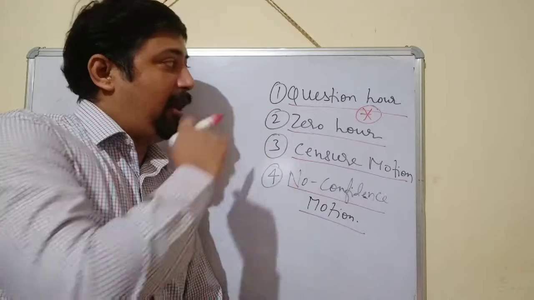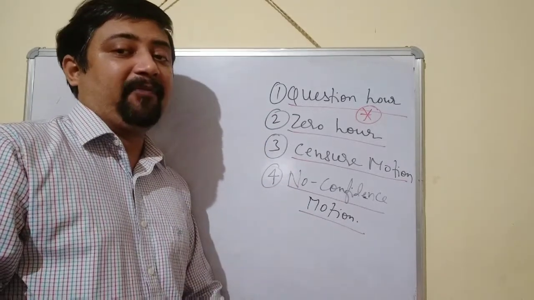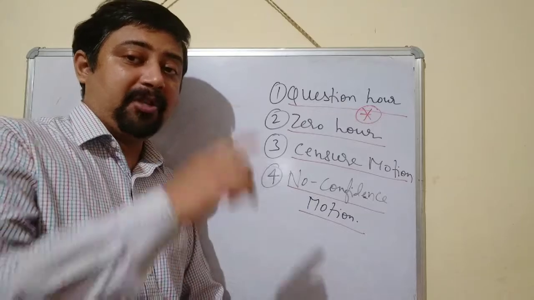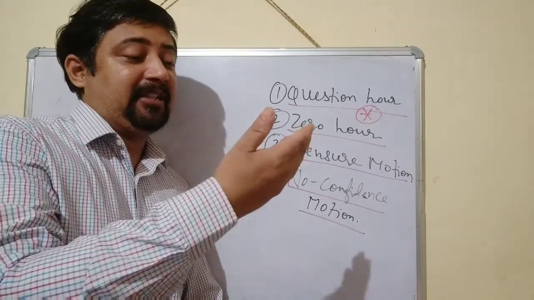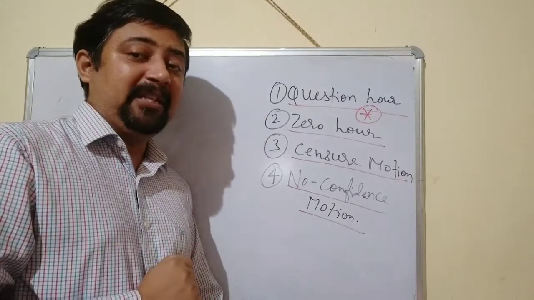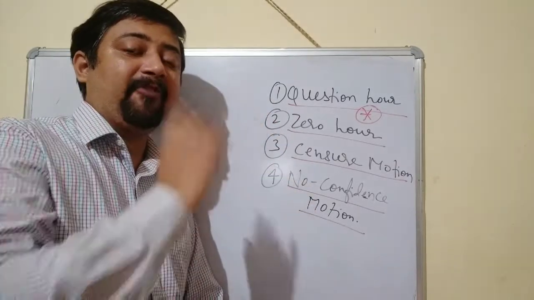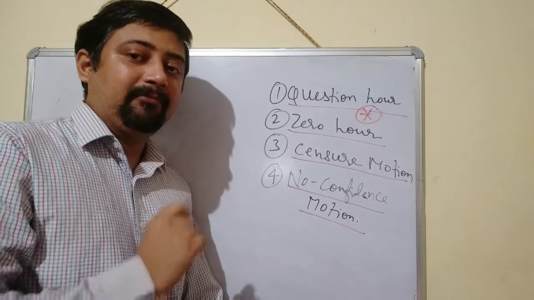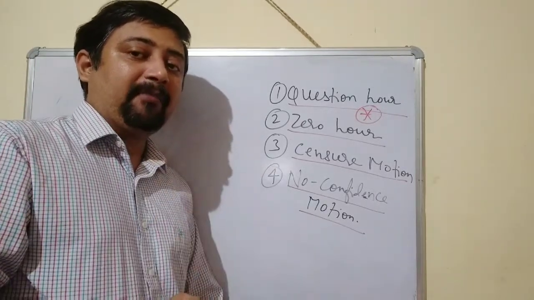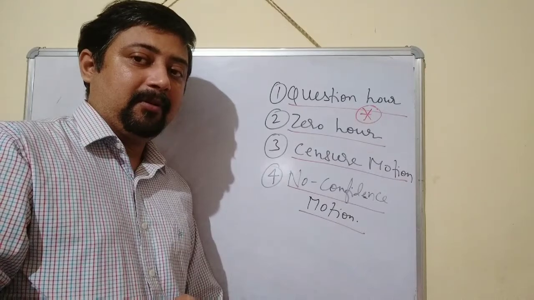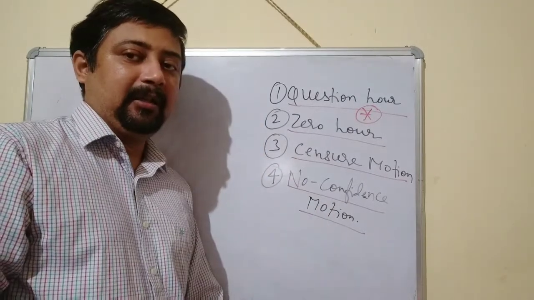So that is important about the unstarred question. The second type of question is the unstarred question. Here, the question will be provided to the different ministers, and the minister will see that the star mark is not given. It means that the minister will have to answer in written form. So he will write the answer in detail by taking help from different committees or his helpers, and after that he will present it in the parliament the next day.